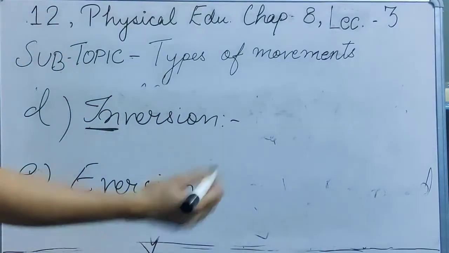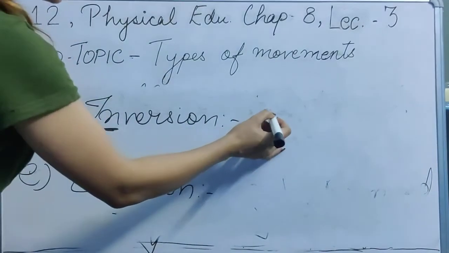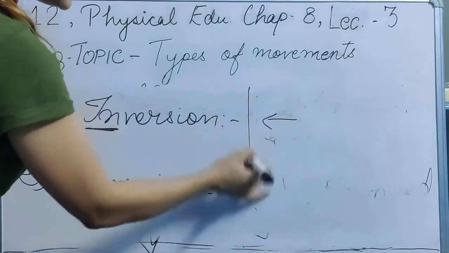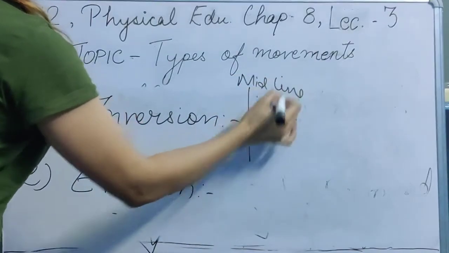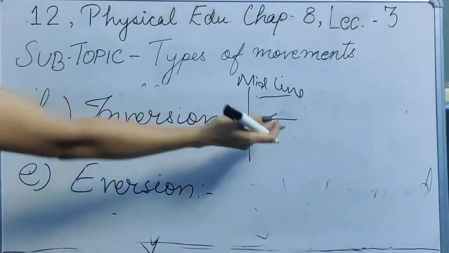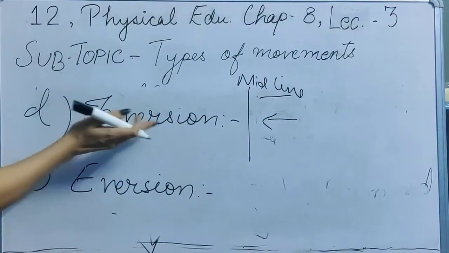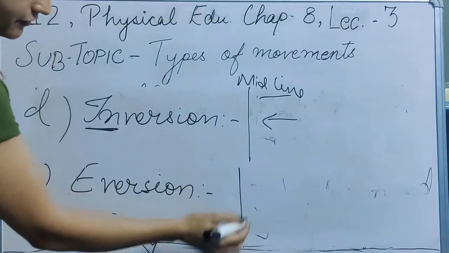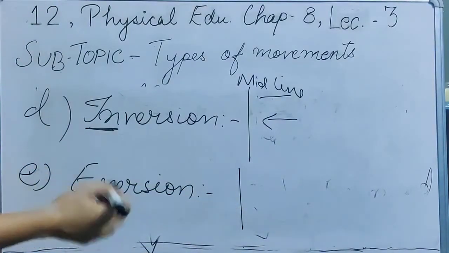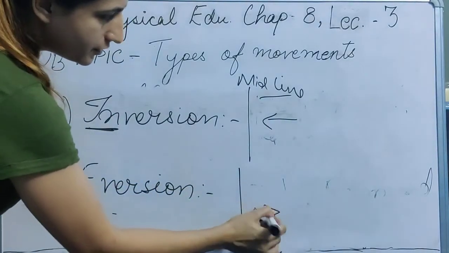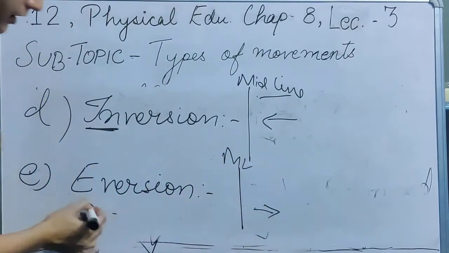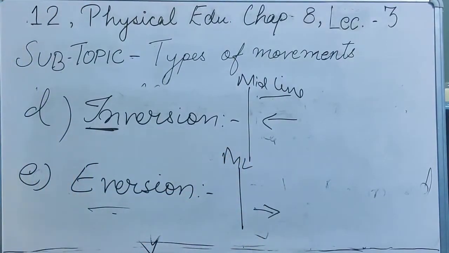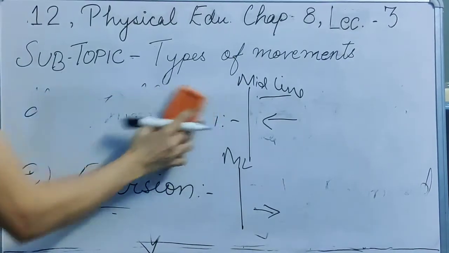And if you are bending the part or the foot outward, away from the midline, then it will be your eversion. Very basic.